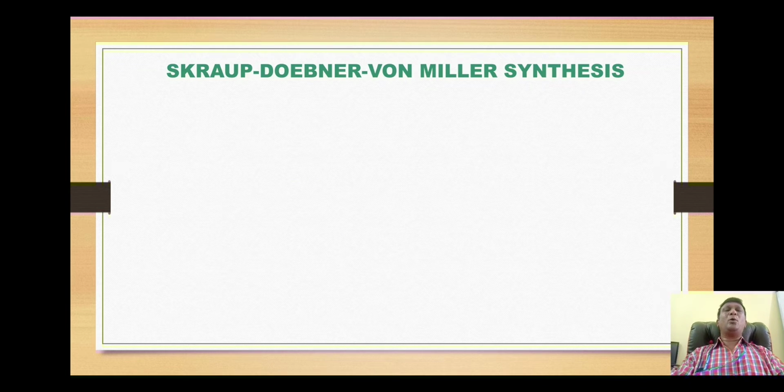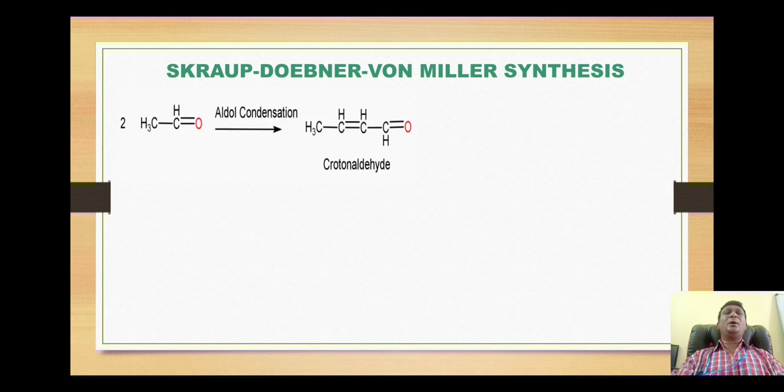Now the next synthesis is a modified Skraup synthesis which is called Doebner-von Miller synthesis. Now in this reaction, our starting material is acetaldehyde whose two molecules undergo aldol condensation to give the formation of crotonaldehyde.